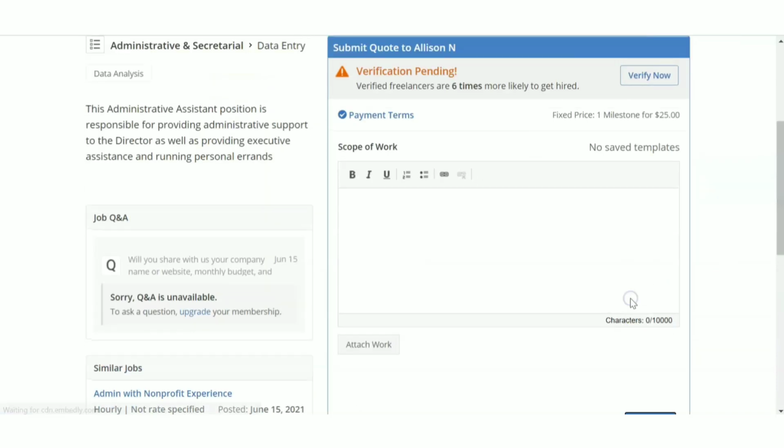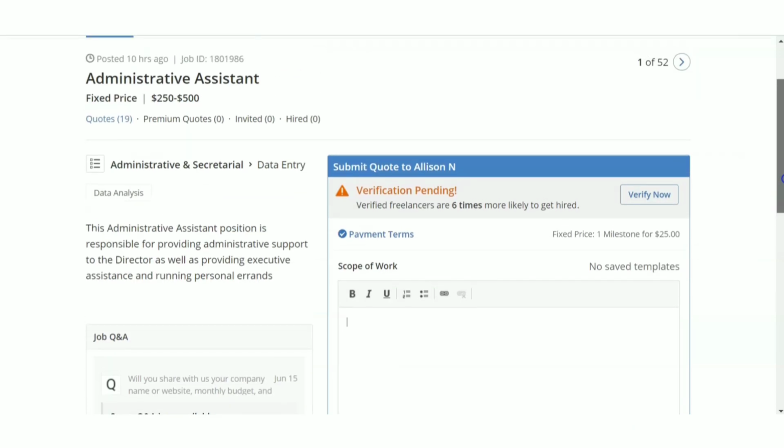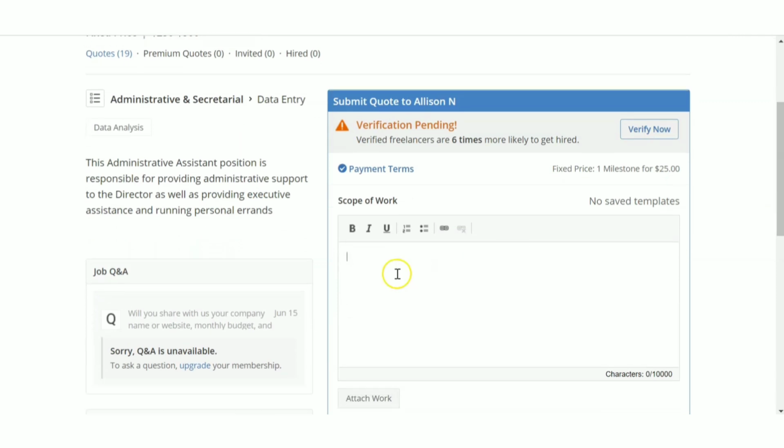Just click on this continue, and then you can also give the scope of work, meaning how you are going to work. You can also address the client. That is, if the client name is given here, you can say, hi sir, I'm interested in taking up your work. I'll be working on this basis. I'm going to divide your job like this, and I'm going to complete the first part like this and the second part like this. You can give details of how you are planning to do the work. Okay, scope of work means the plan that you are going to apply to complete this job.